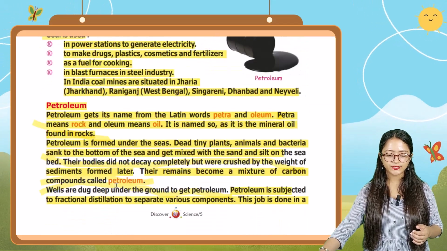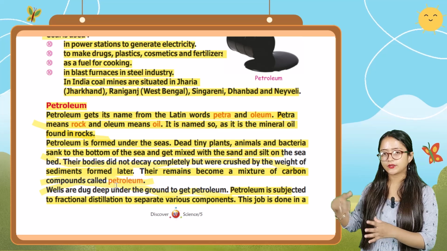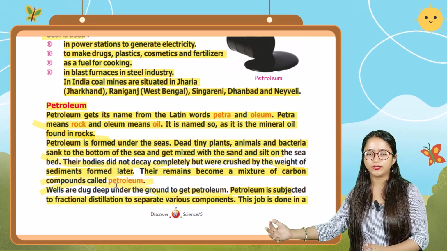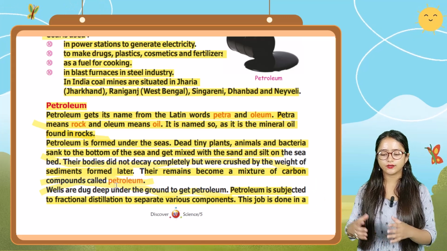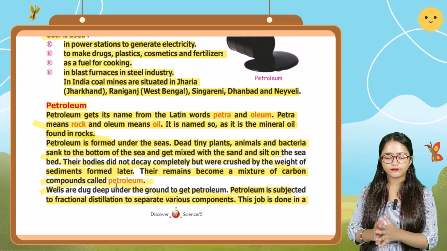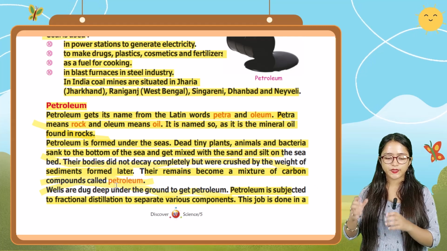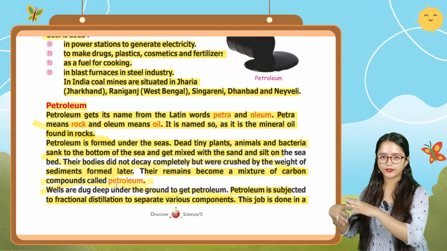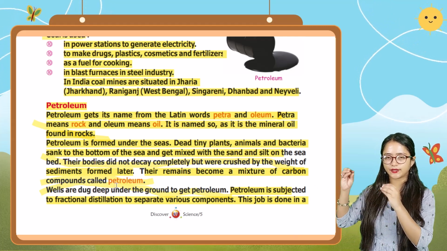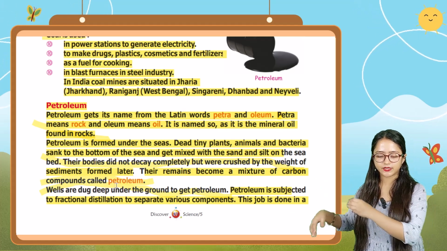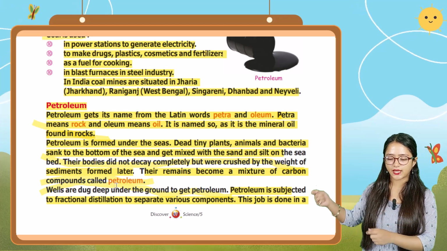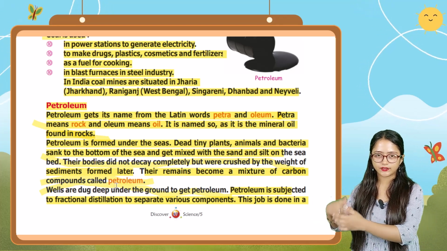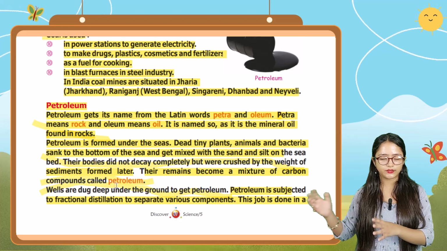So it is saying that petroleum gets its name from the Latin words petra and oleum. Petra means rock and oleum means oil. So it is named as the mineral oil which is found in rocks. Petroleum is formed under the sea, from dead tiny plants, animals, and bacteria which sank to the bottom of the sea and got mixed with the sand and silt, and layers formed on that seabed.